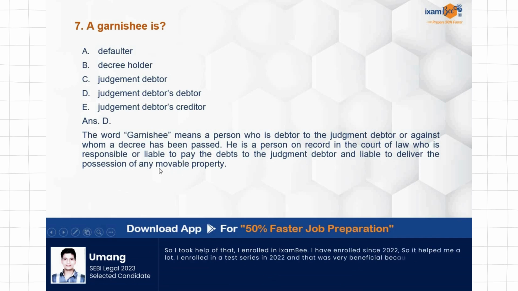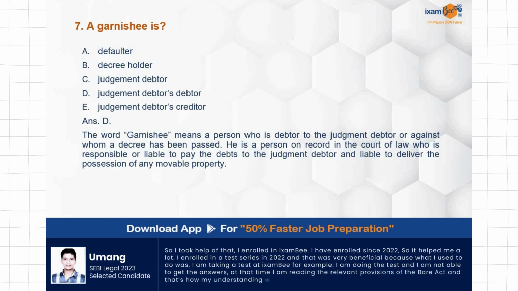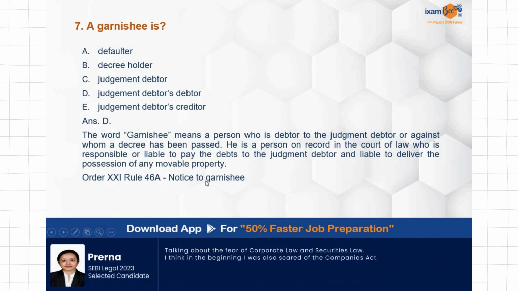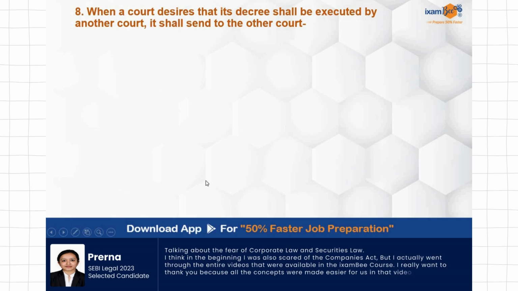So, in that case, why are we interested in the debtor of the judgment debtor? Because when his debt will be satisfied, obviously he will be in a position to satisfy the debt of the court or the decree holder as well. Order 21, Rule 46A discusses notice to garnishee.